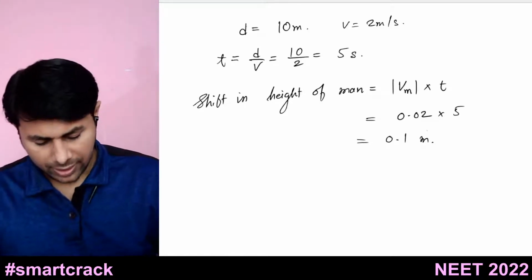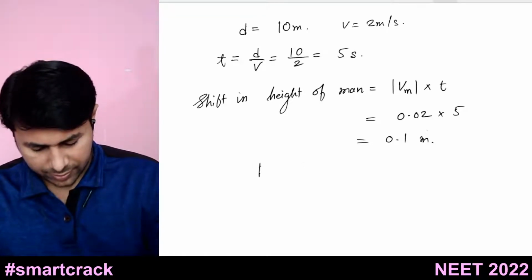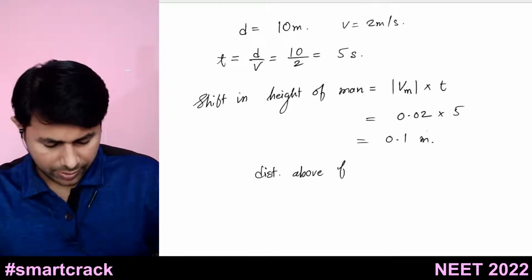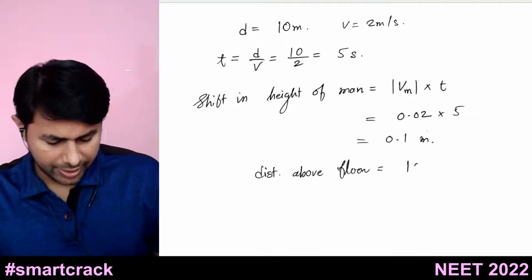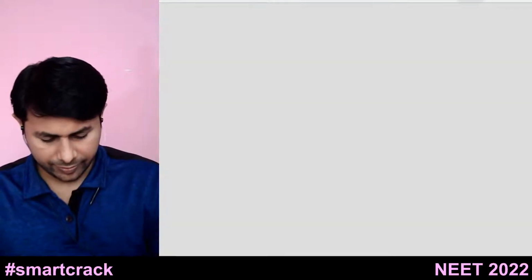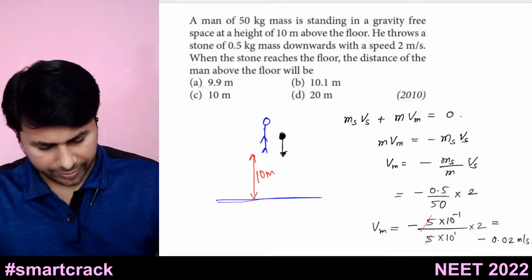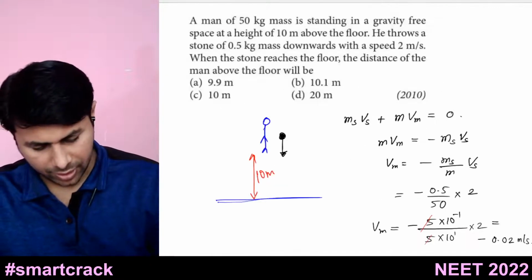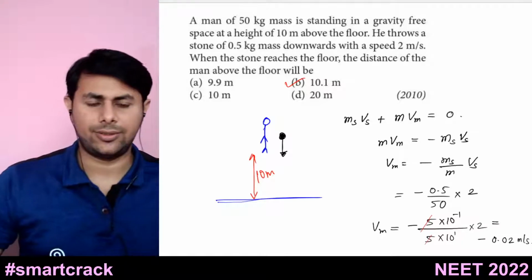So the distance above the floor will be 10 plus 0.1, so it is 10.1 meters. Okay, yeah, option B. So 10.1 meters. So option B is the answer.